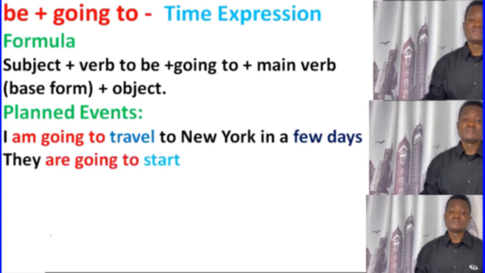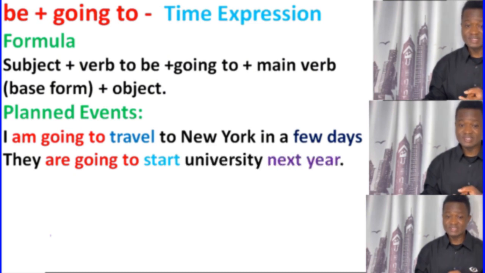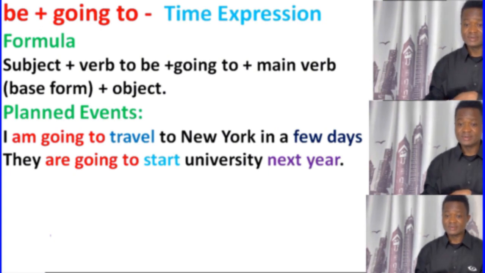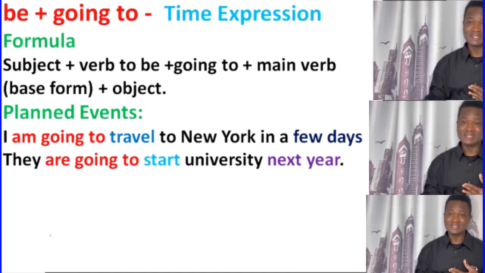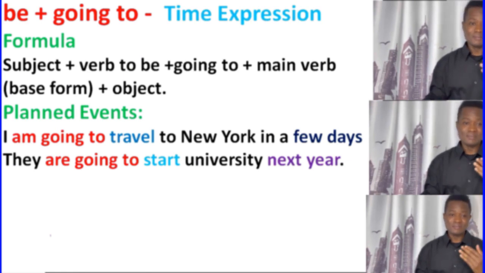Let's go. They are going to start university next year. So start there, you've got to see the main verb is in the base form. University, that is the object. Next year, that is the time expression. So they are going to start university next year. This is a planned event. They already planned it, so they are going there next year. It's a plan. So there we use be plus going to.